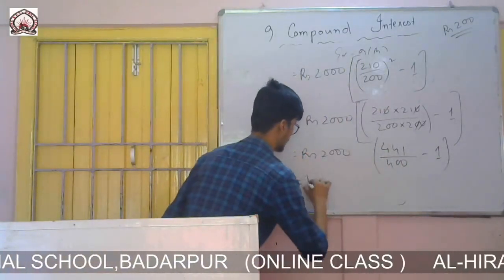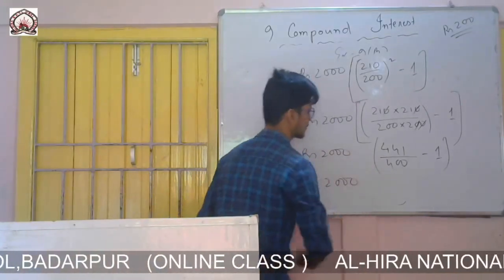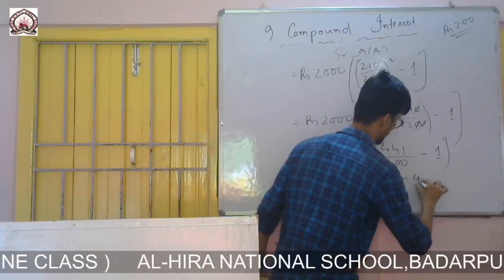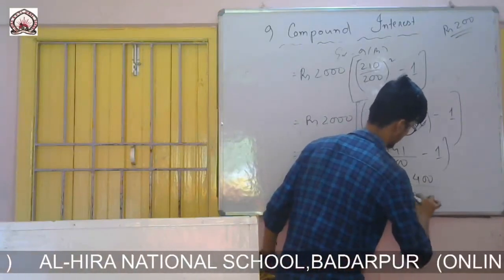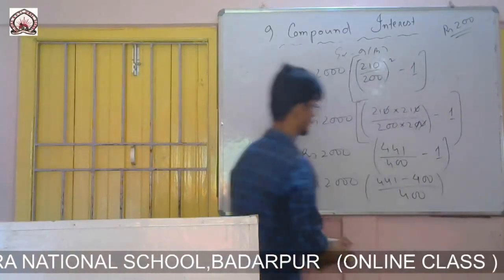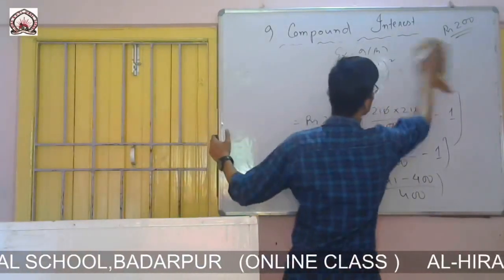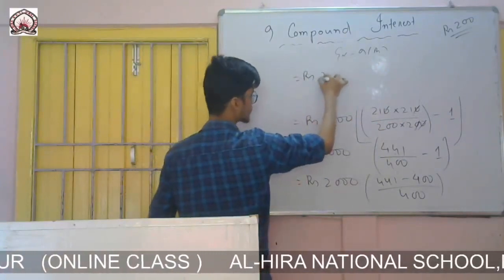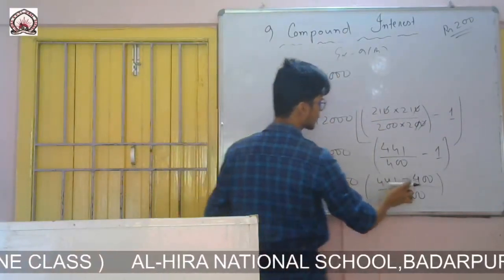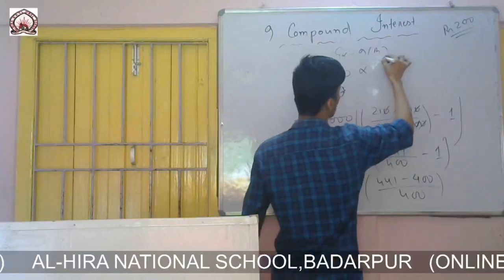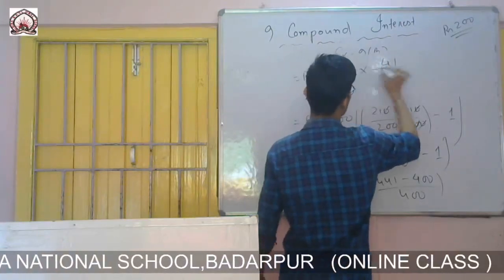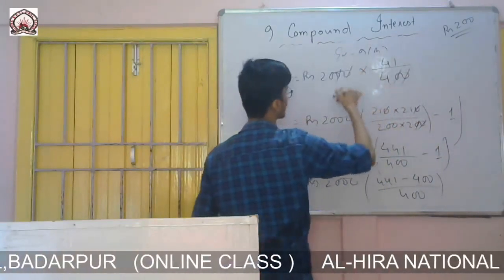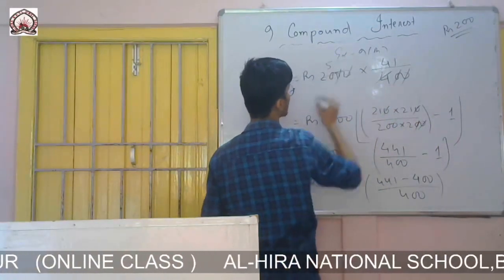So rupees 2000 into (441 minus 400) by 400. 441 minus 400 is only 41 divided by 400, 0 0 cancel and 4 5s are 20.